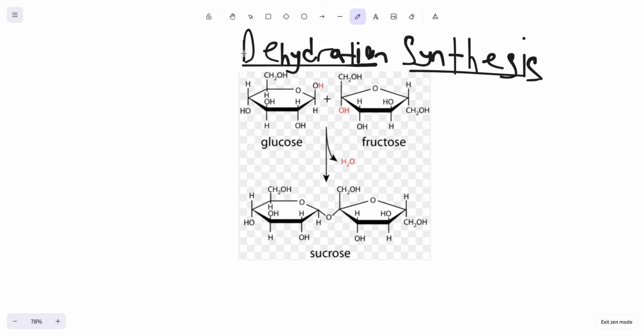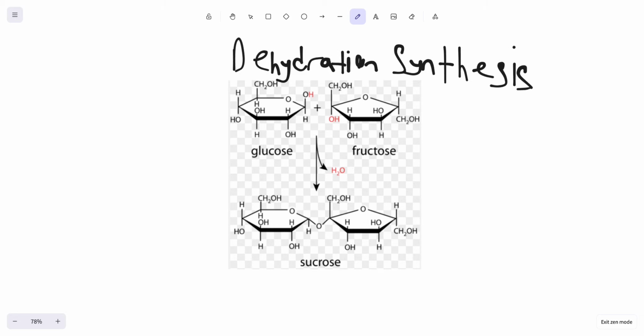Because you're losing water, that's a dehydration synthesis reaction, and it all involves these edge OHs right here. What's actually going to happen is you have one hydrogen and one OH group, and they basically just get thrown out of there. So you can imagine that if I erase this hydrogen and this OH group, now this oxygen only has 1 bond, but it would like to form 2.